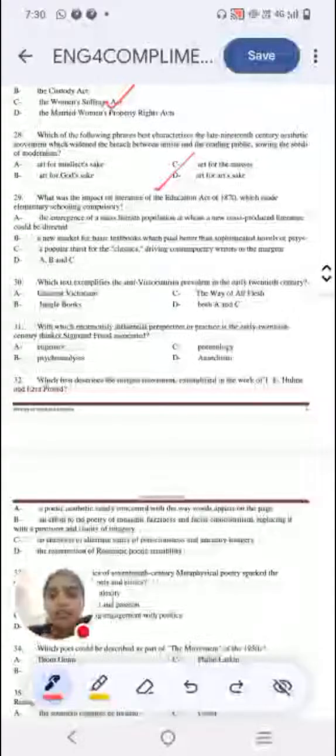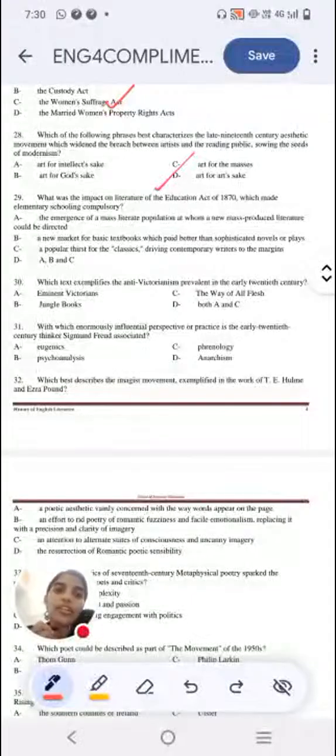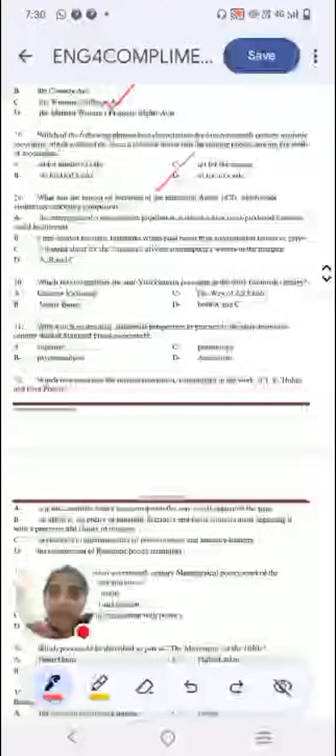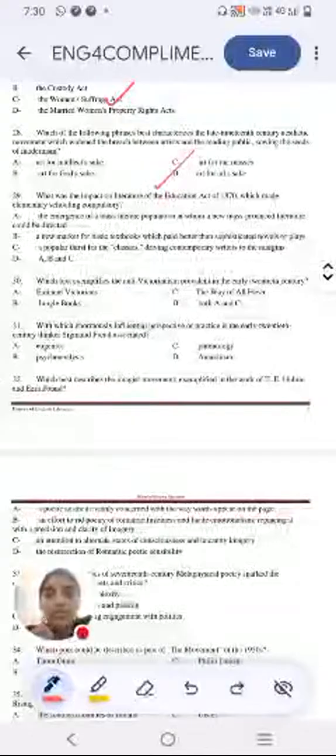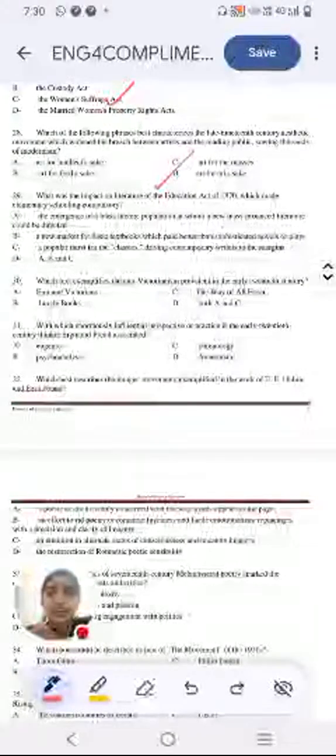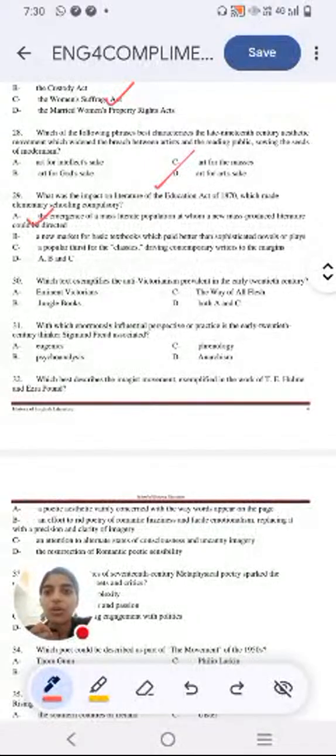I think because a lot of textbooks may be produced, but it didn't pay better. Definitely not better than novels or plays at that time. Next option, popular thirst for the classics, driving contemporary writers to the margin. In 1870, you're talking about the 19th century. This is not true because contemporary writers were given importance, were given the limelight. It was not a neoclassical age. So the right option we have is option A, I think. Let me check the answer key. Yes, that is our answer.